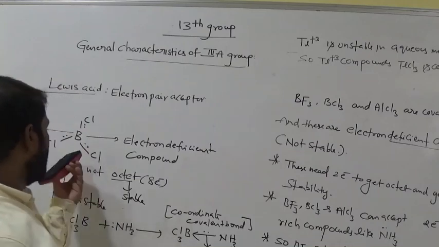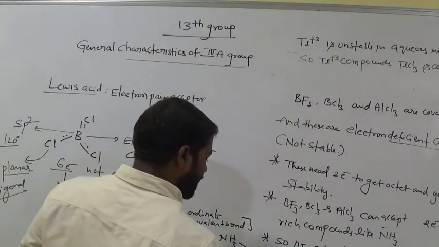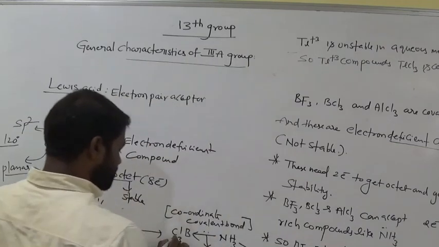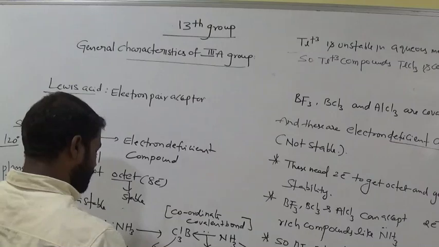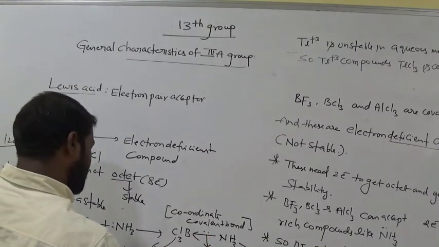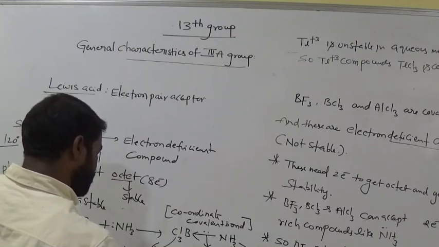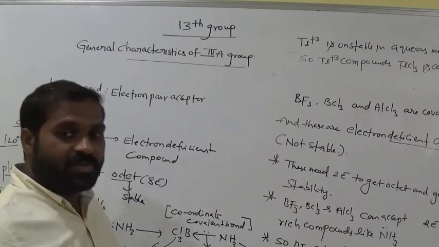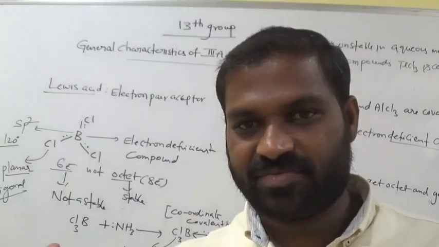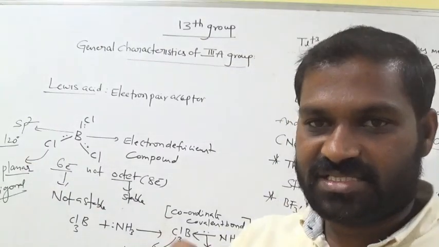That means Lewis acid nature, am I right? NH3 is the Lewis base here. Now what about this one? It is the Lewis acid, because it accepts the electron pair. So boron trichloride, boron exhibits +3, am I right? In this case they act as Lewis acids. Why? That means it is able to accept 2 electrons.